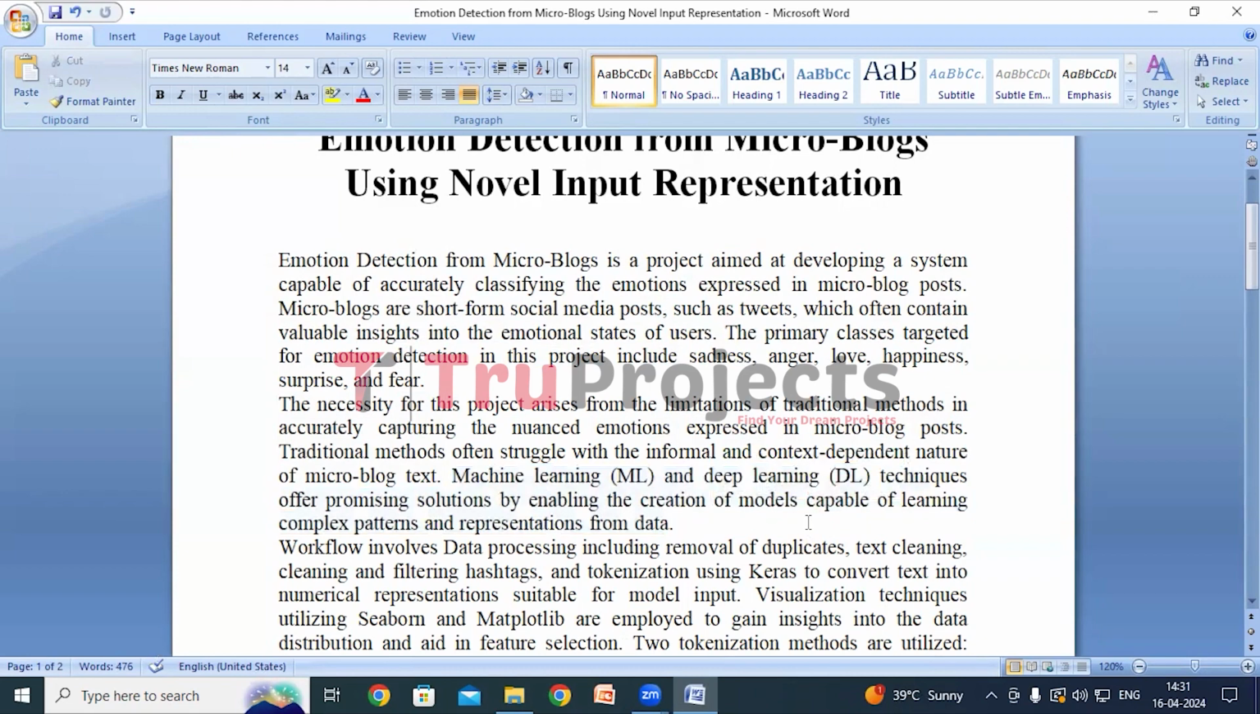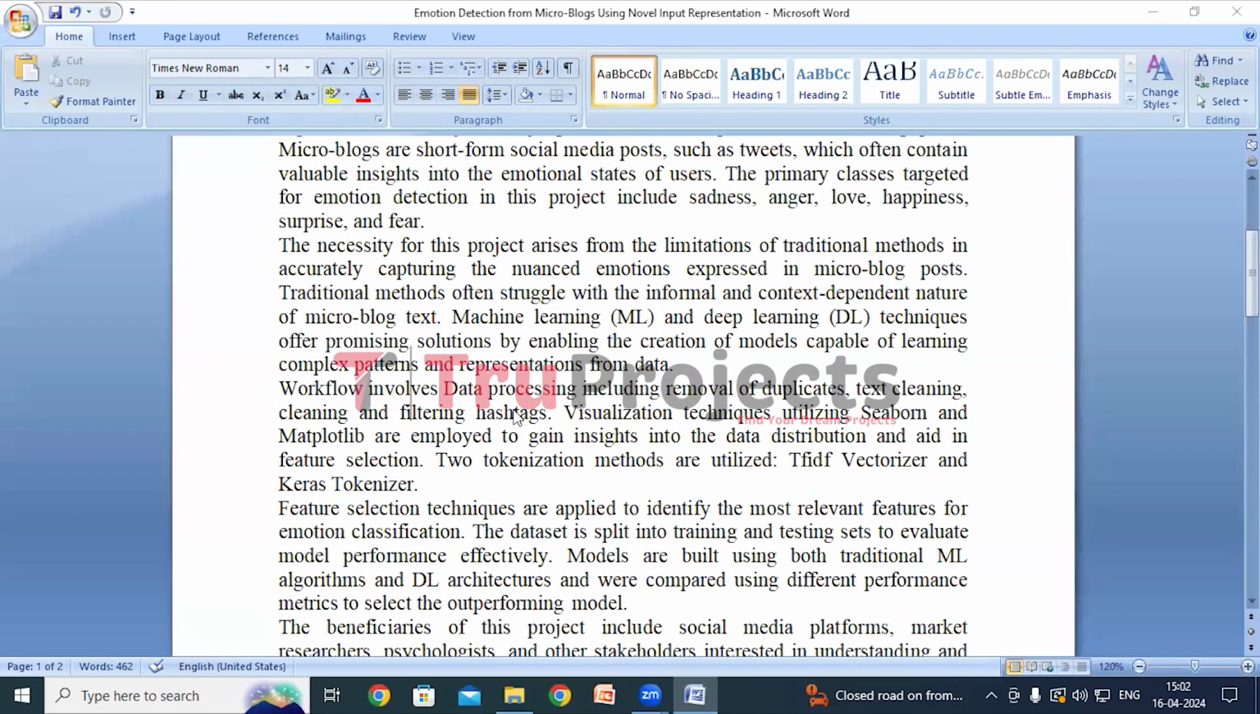Now we'll look at the workflow. The dataset used in the project is a microblog posts dataset, usually from Twitter. Before training the models on this dataset, we will clean or pre-process the dataset. The first step in the workflow is data pre-processing, which includes removal of duplicates, that is removing any repeated posts, cleaning up the text by getting rid of unnecessary stuff like emojis or web links, and organizing hashtags.